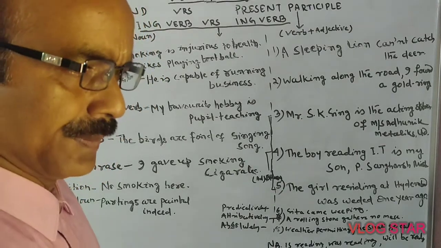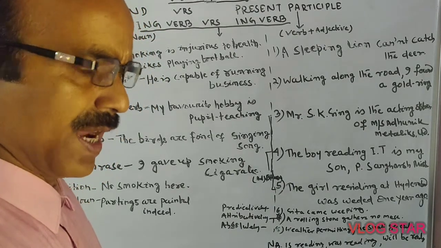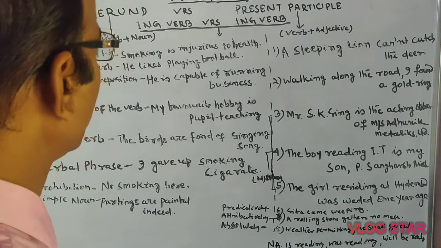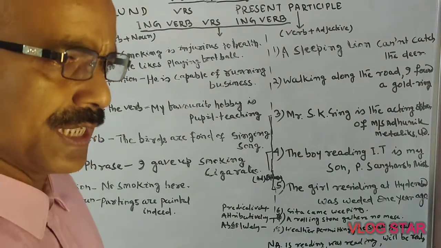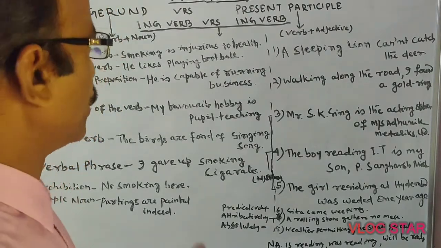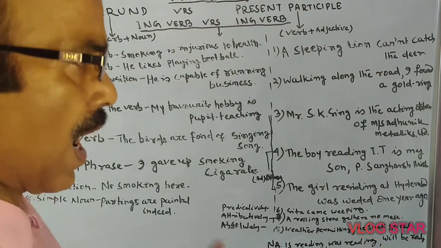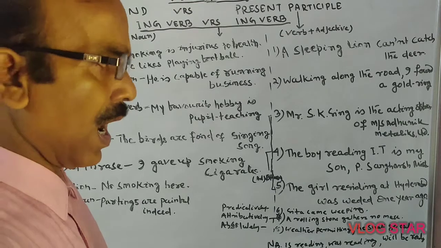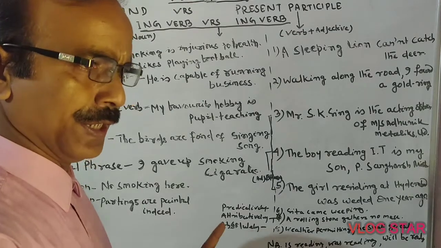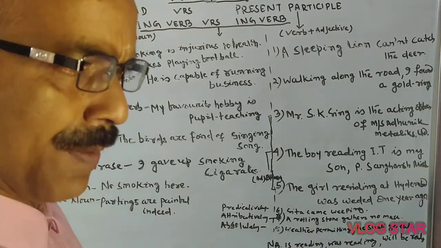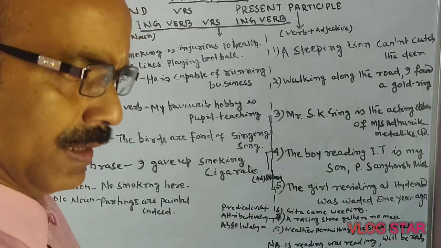But today I have to discuss ing verb versus ing verb, gerund versus present participle. How is it happening in the sentences, how are we making the sentences?